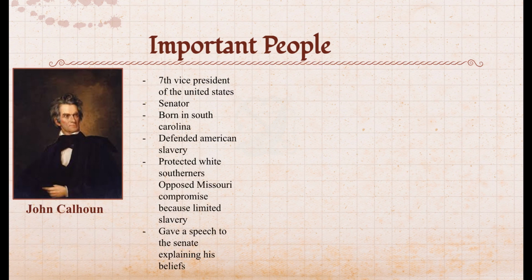John Calhoun was the seventh Vice President of the United States and was a senator. He was born in South Carolina. Calhoun defended American slavery and protected white Southerners such as himself. He opposed the Missouri Compromise because it limited the expansion of slavery as the nation moved westward. Calhoun shared his beliefs in a speech to the Senate.